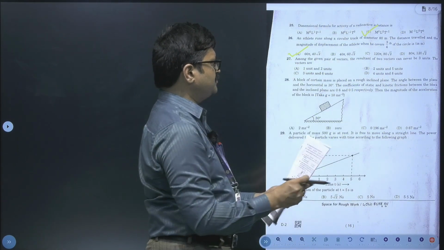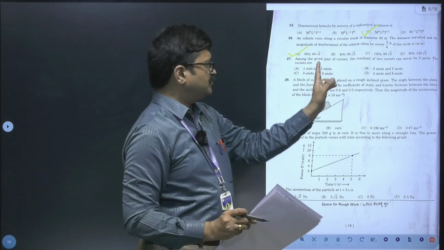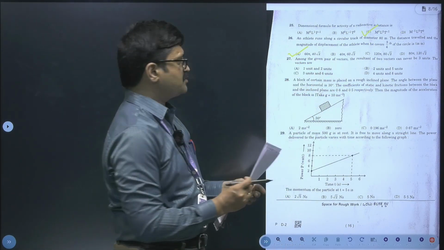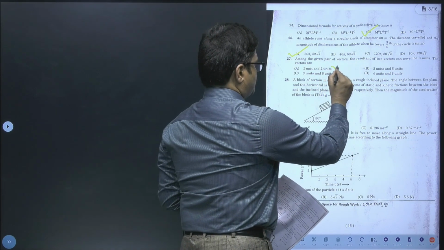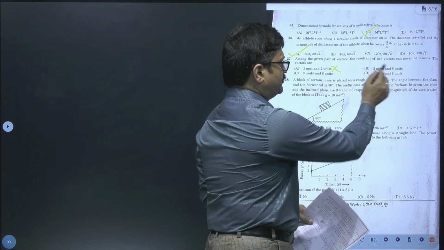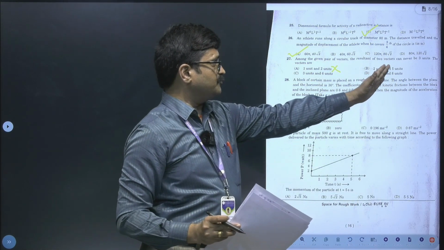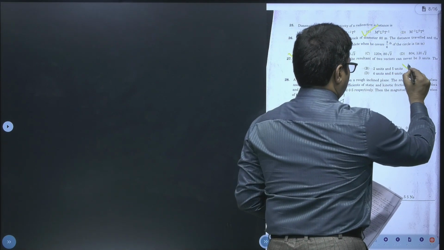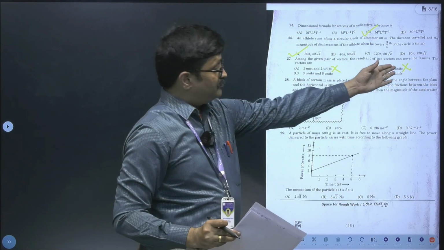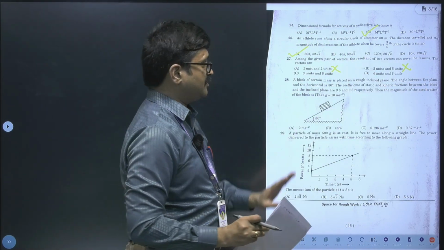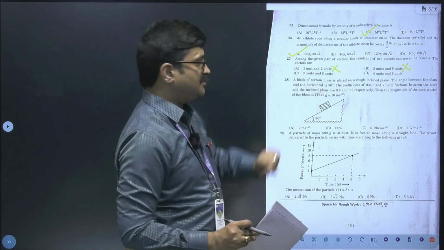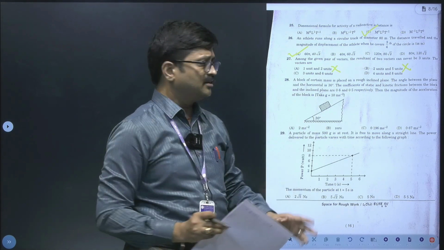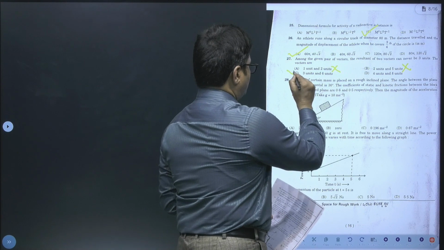You can consider here 1 unit, 2 unit. Now we can see that their sum will become what? 3. So this is not a choice. This is definitely not our choice. 2 unit, 5 unit. In the subtraction, we will get 5 minus 2 as 3. So definitely here we have resultant may come as 3 unit. So definitely second option is also not correct. 3 unit and 6 unit, again 6 minus 3. We will get what? 3 unit, which is again not correct. So it is not matching.